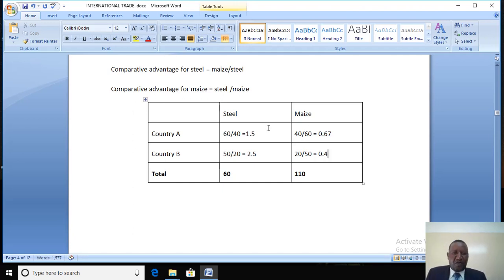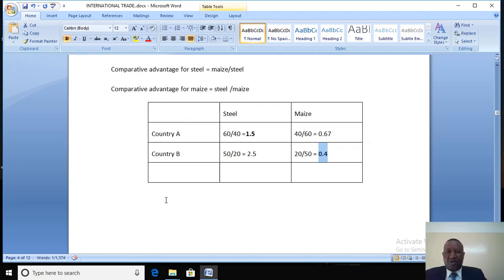So you will notice that country A has a better opportunity cost in steel than in maize production. Country B has a better opportunity cost in maize production than steel production. Please ignore those other figures. So that's what we have.